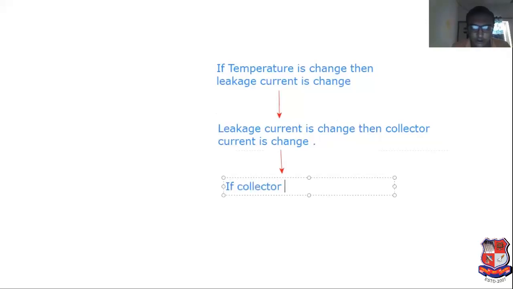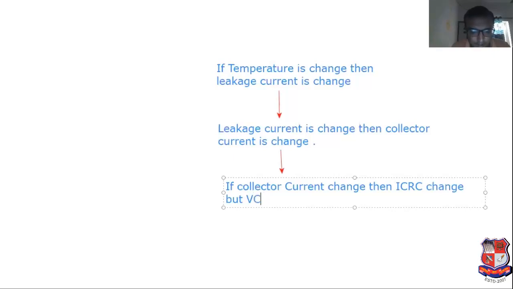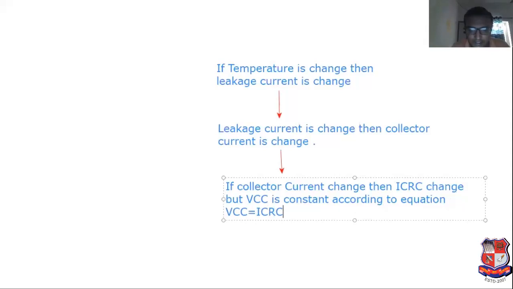If collector current changes, then ICRC changes, but VCC is constant according to the equation VCC equals ICRC plus VCE.